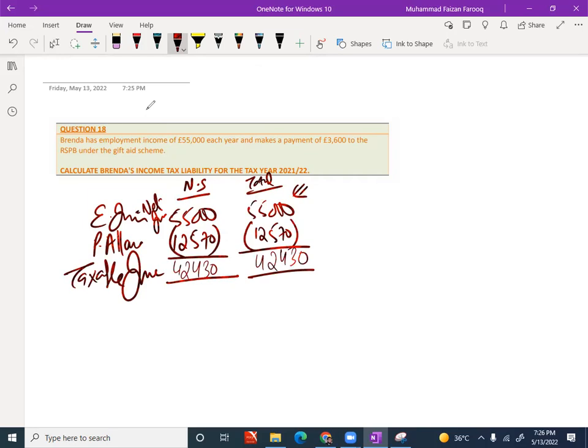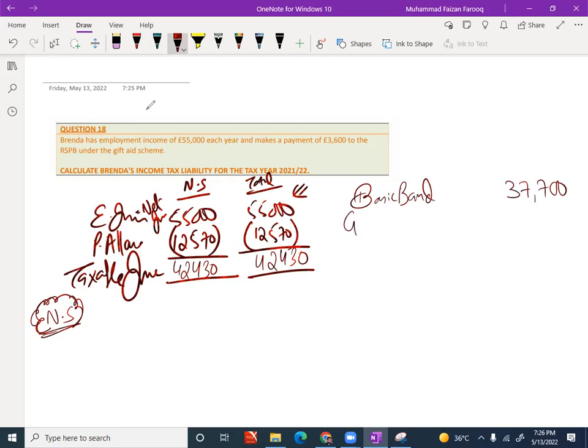Now, calculation of tax. Non-savings, that is the heading. Remember that before starting to work out the tax, you have to check your basic band limit. By default the limit is how much? 37,700.